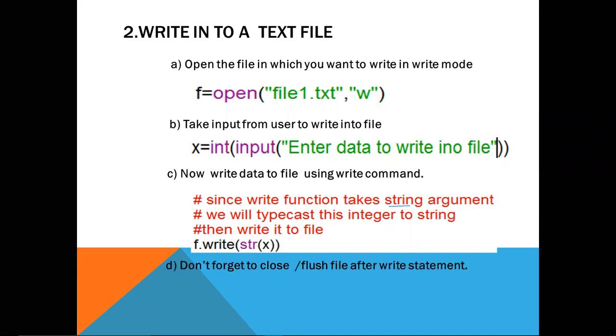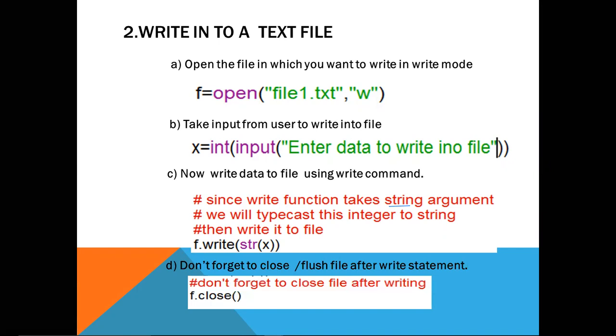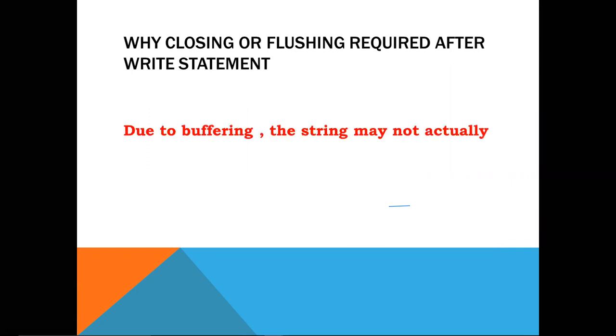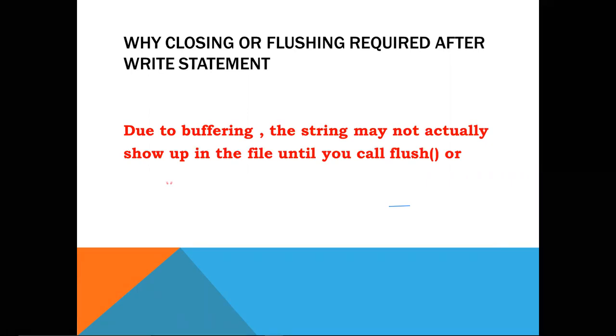Now don't forget to close or flush the file after the write statement. Otherwise, it is not going to reflect inside the file, file1.txt. Why is closing or flushing required after a write statement? Closing or flushing is required so that the buffer can be cleaned. Due to buffering, the string may not actually show up in the file until you call flush or close.